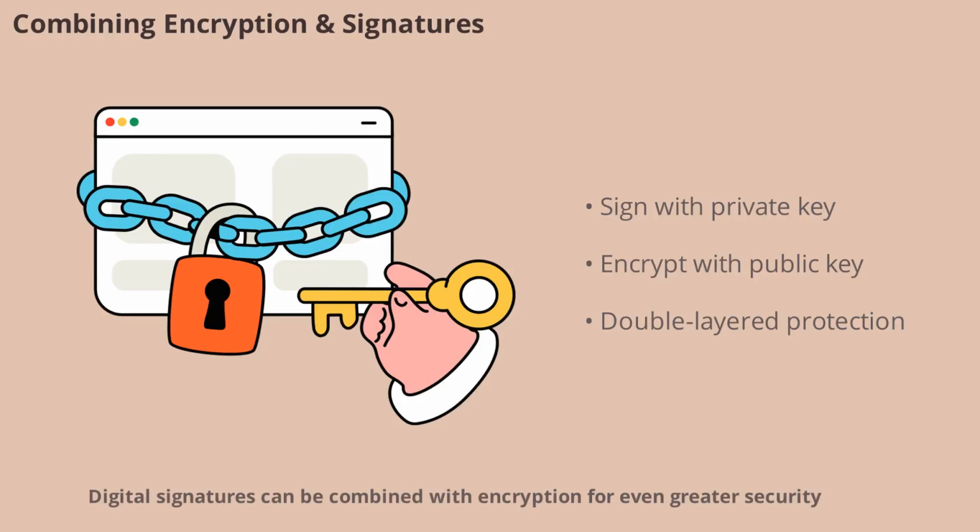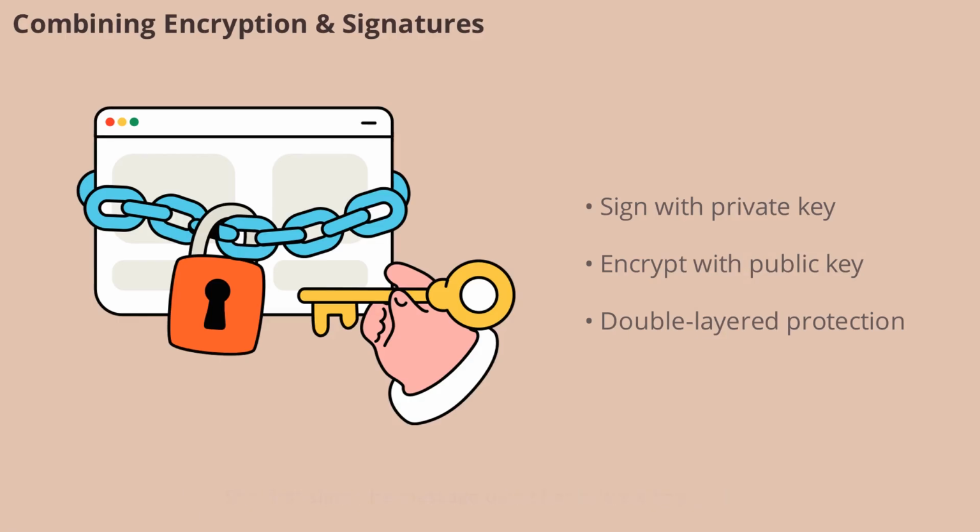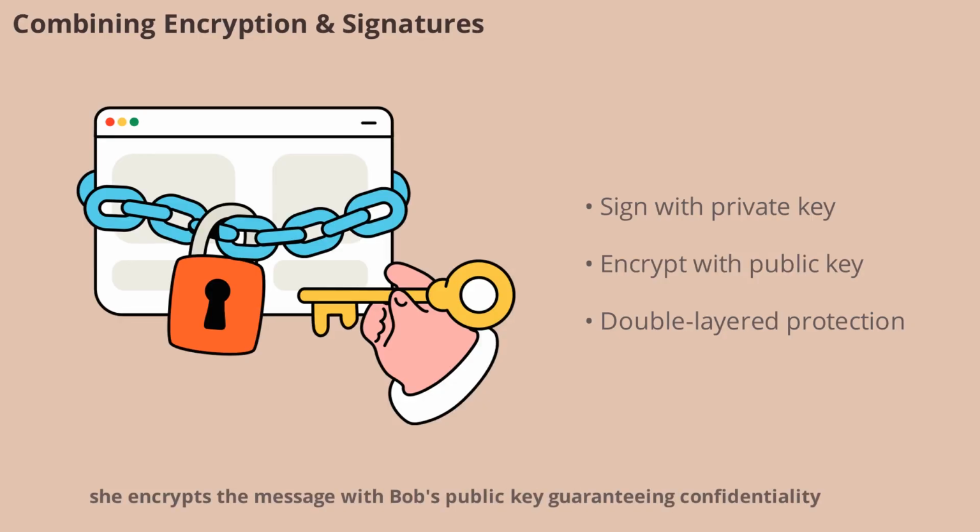Digital signatures can be combined with encryption for even greater security. Suppose Alice wants to send a confidential message to Bob. She first signs the message using her private key, ensuring authenticity and integrity. Then, she encrypts the message with Bob's public key, guaranteeing confidentiality. This combination protects both the sender's identity and the message's secrecy.